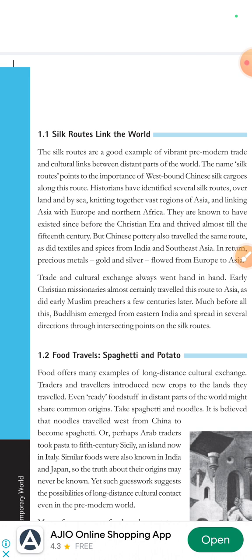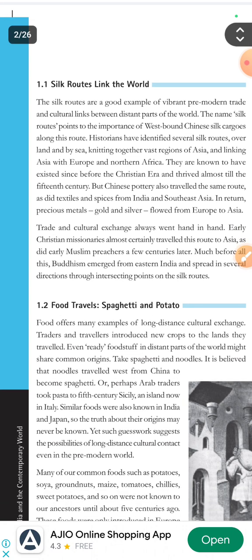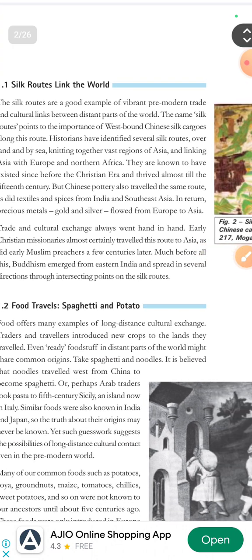Chinese pottery also traveled the same route, as did the textiles and spices from India and Southeast Asia. In return, precious metals, gold and silver, flowed from Europe to Asia. Trade and cultural exchange always went hand in hand. Early Christian missionaries almost certainly traveled this route to Asia, as did the early Muslim preachers a few centuries later. Much before all this, Buddhism emerged from eastern India and spread in several directions through intersecting points on the Silk Routes.